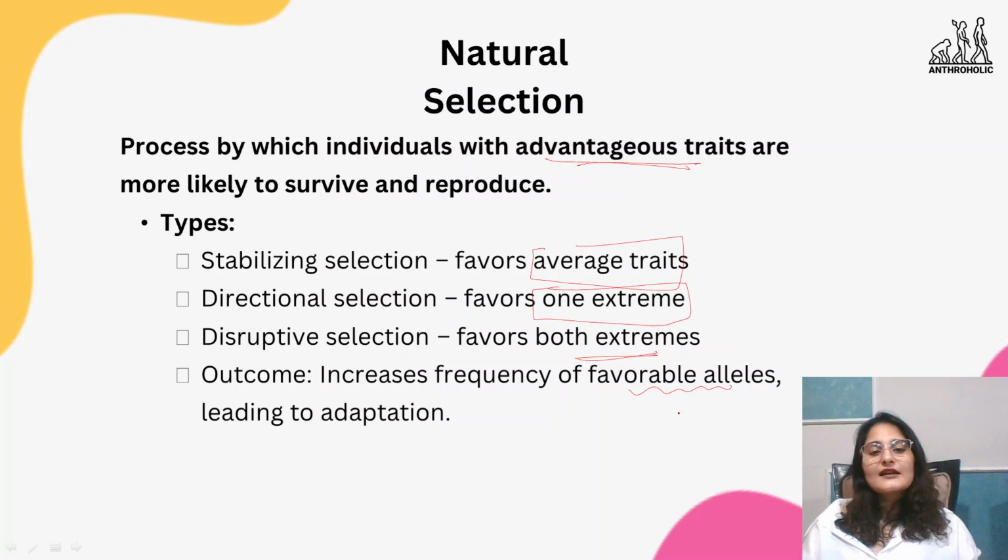And then there is the outcome, which increases the frequency of favorable alleles. So whatever is favorable, whether it's disruptive, directional, or stabilizing, whatever extreme or trait is selected, that is the one which increases in frequency, and that leads to adaptation in general.